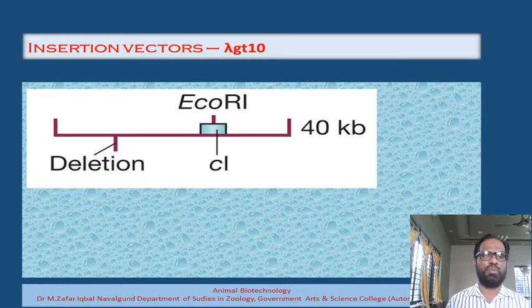If a turbid plaque is present, it means there is no recombinant DNA in that particular bacteria. If you get a clear plaque, that is an indication that the bacteria has recombinant DNA. Just based on whether a clear or turbid plaque is present, we can identify this. For this, we need to make one more video on screening. I am just giving brief information about how exactly we are going to identify this.